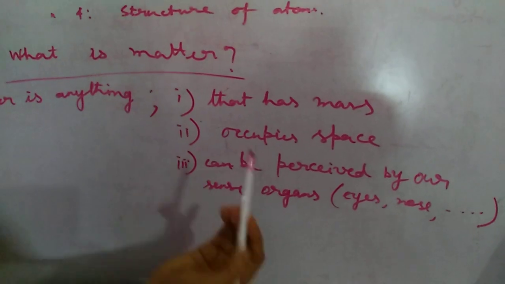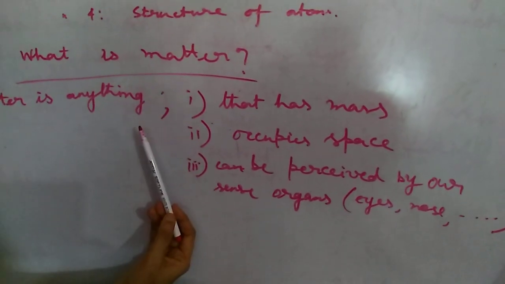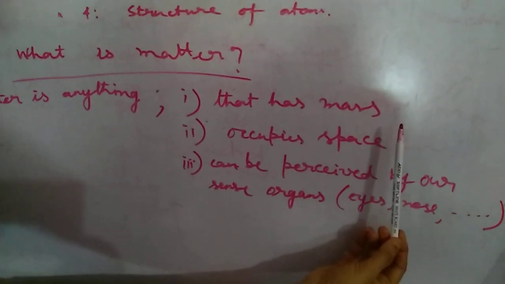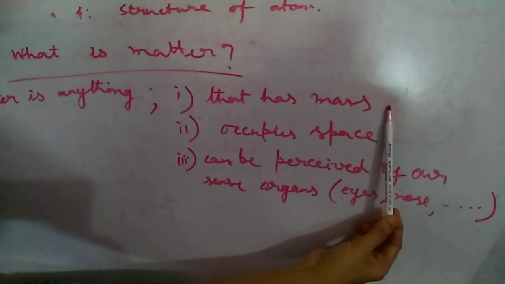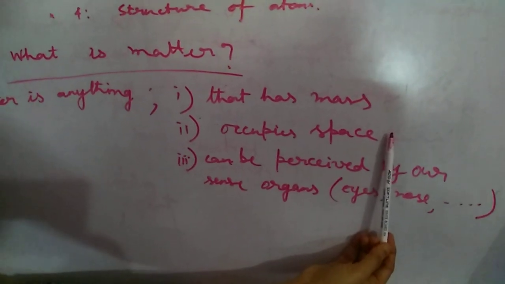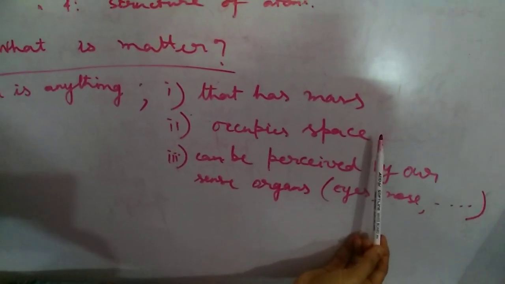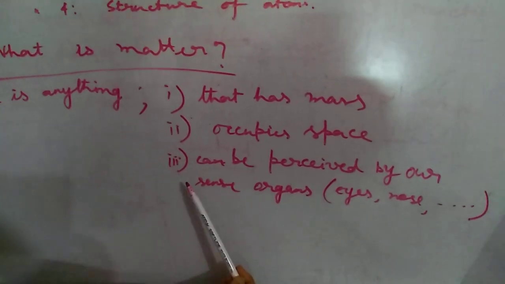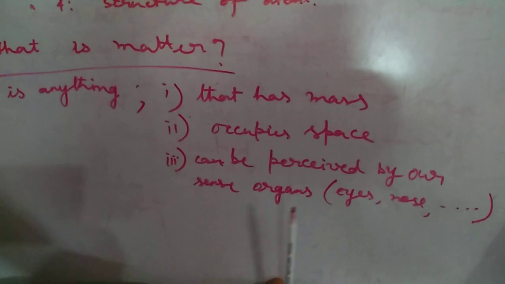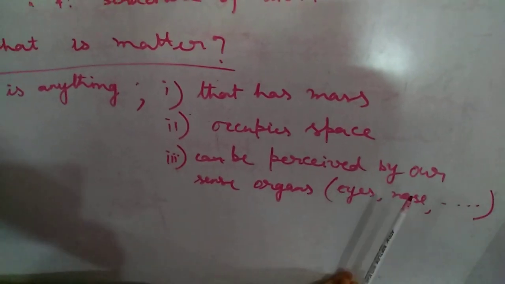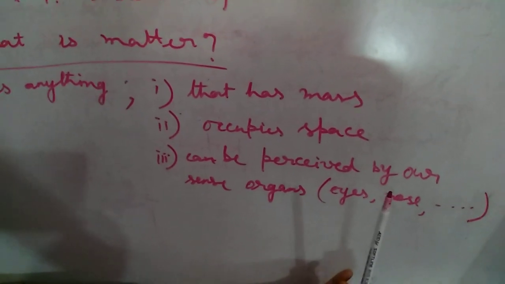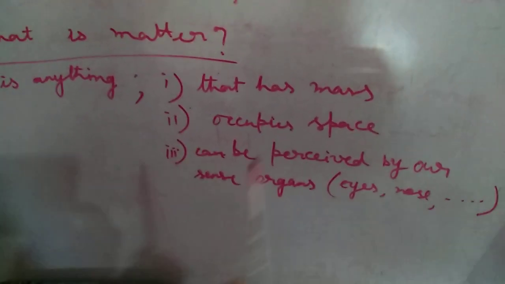So what is the definition of matter? Anything which is present in our environment must have mass, which is a measurable quantity, and must occupy space. That means it must have some capacity, and we will be able to calculate its volume. And it can be perceived, that means we can sense the matter with our sense organs. We have 5 sense organs, and with any one of them we will be able to sense that matter.